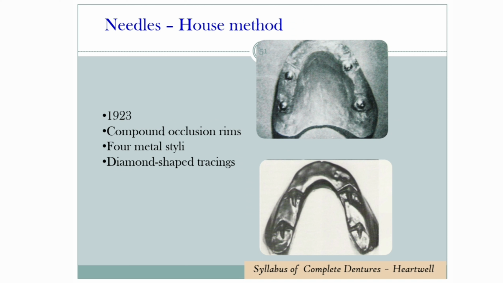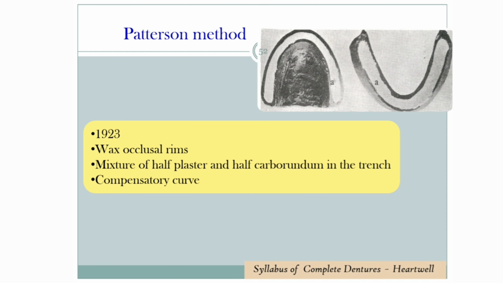The patient is asked to close on the occlusal rim and make protrusive, right and left lateral movements of the mandible. When the patient moves the mandible, the metal styli on the maxillary occlusal rim will create a marking on the mandibular occlusal rim. When all the movements are made, a diamond-shaped marking pattern rather than a line is formed on the mandibular occlusal rim. The posterior-most point of this diamond pattern indicates the centric jaw relation.